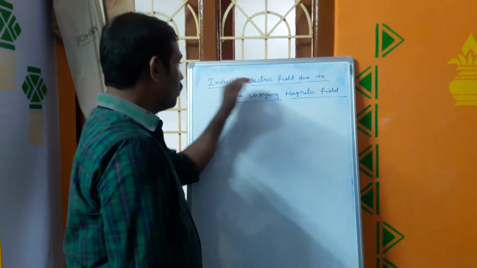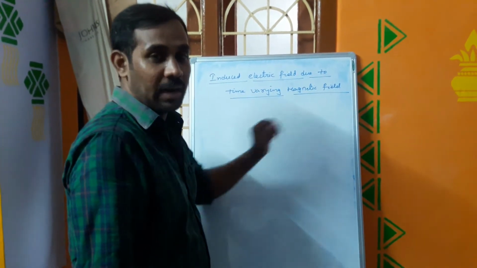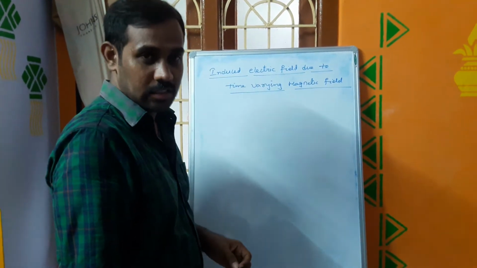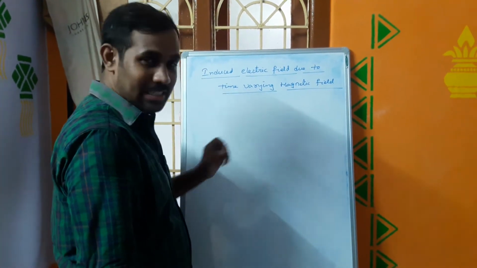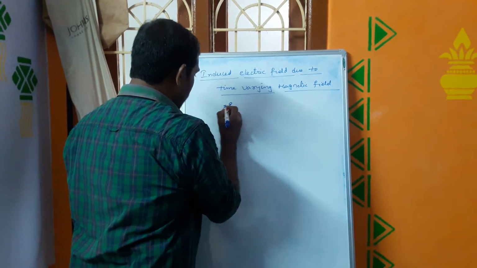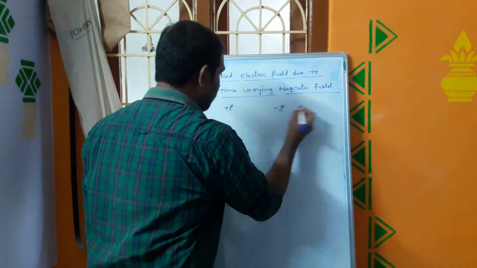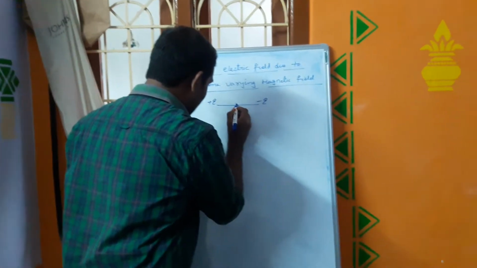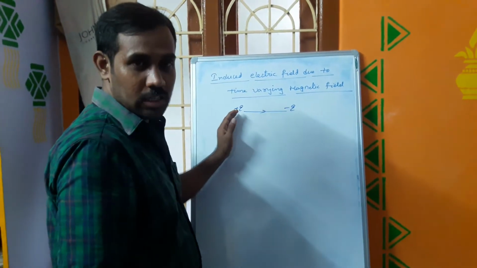Now we will discuss induced electric field due to time varying magnetic field. We already studied electric field due to static charges. In case of electrostatics, the electric field due to static charges originates from positive charge and terminates on negative charge. That means electric field lines are simply straight lines which originate from positive charge and terminate on negative charge.